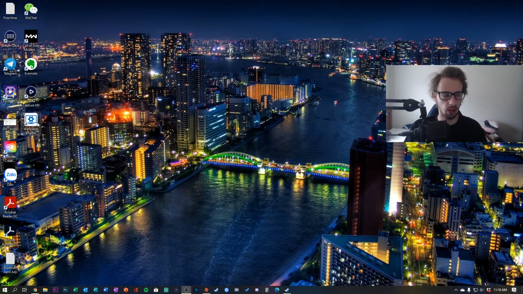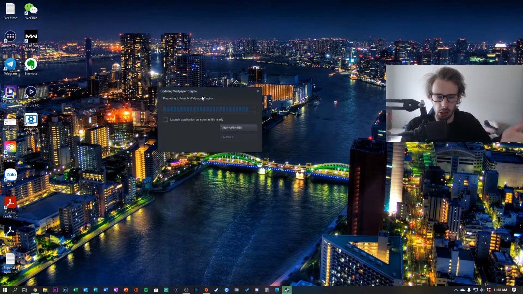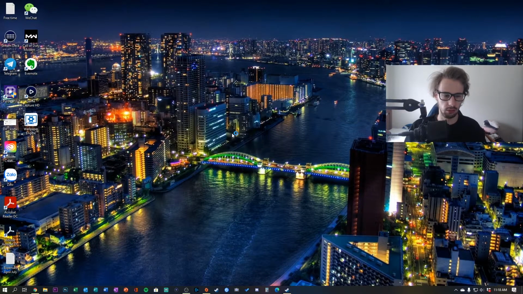So what you're gonna want to do is click on the little icon, this right here. So double click and it's gonna install it. It's not gonna take long. It's an extremely small file, so you don't gotta worry about like, oh, this is gonna take me forever, because literally by the time I'm done saying the sentence it's gonna be installed, or a bit after. And just say yes, and now it's ready to launch. So just say launch,